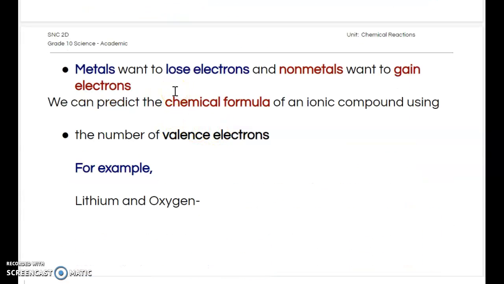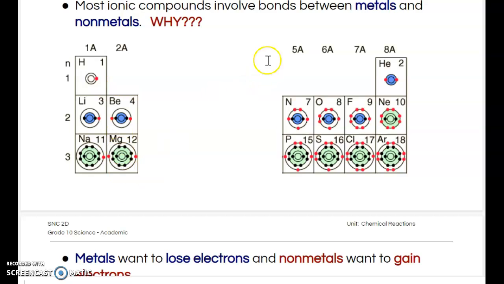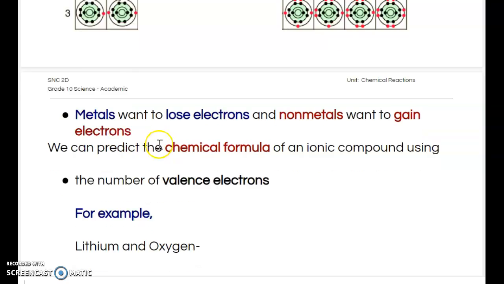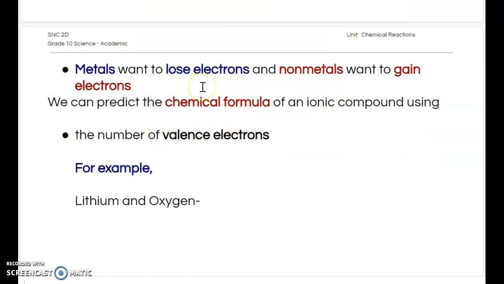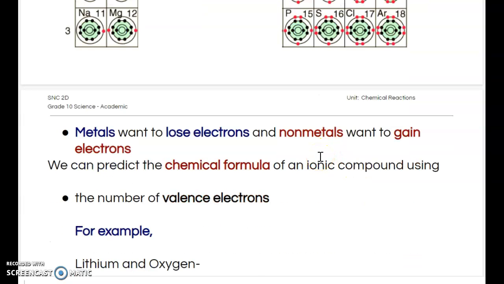So we know that metals, the sodiums, the calciums, the magnesiums, metals in group 1, group 2, group 13, they want to lose electrons. And we know that nonmetals, such as your chlorine, your fluorine, your sulfur, your oxygen, they want to gain electrons. They're like, give me the electrons, I want to fill my valence shell. Where the metals are like, yo, take my electrons, I don't want my electrons, I want to look like a noble gas.